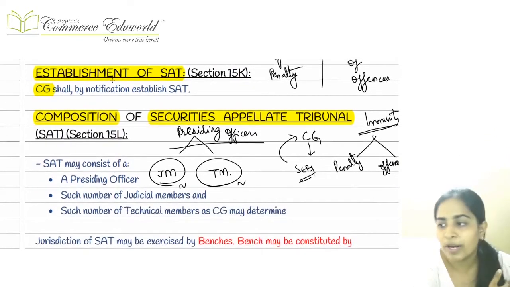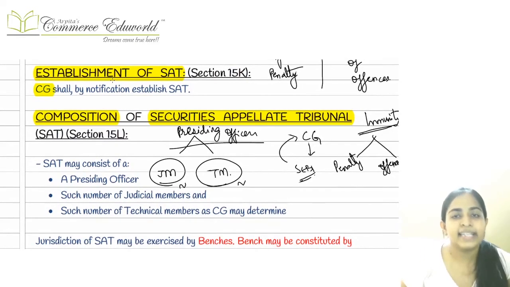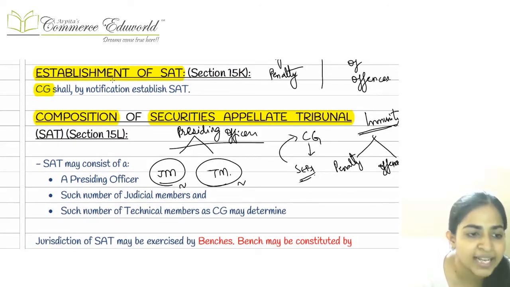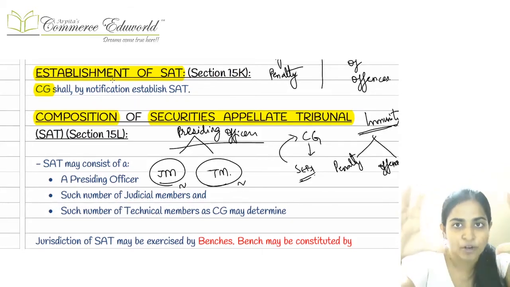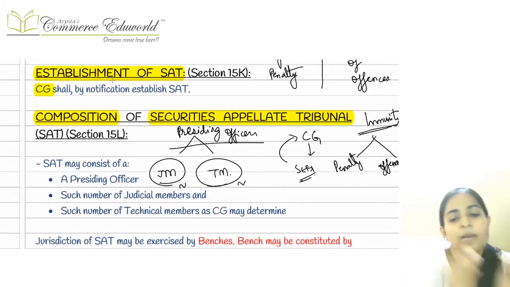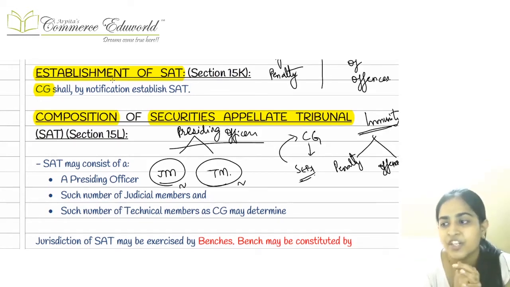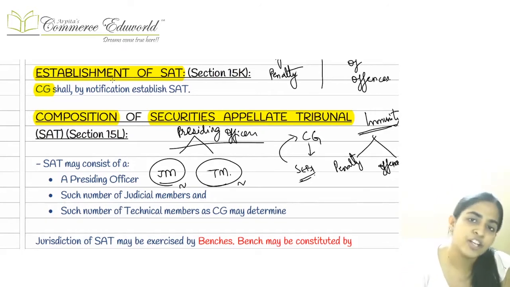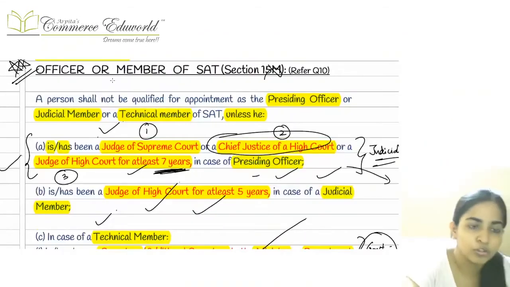Then next, moving on to the appeal provisions. For appeal, as we had seen in SECRA also, we have got an authority called SAT. SAT is established by the central government. SAT consists of a presiding officer, certain judicial members, and certain technical members. SAT functions in the form of benches, that is, in the form of groups. That particular bench is generally going to have one judicial member and one technical member, but in some cases we can have even more than this.